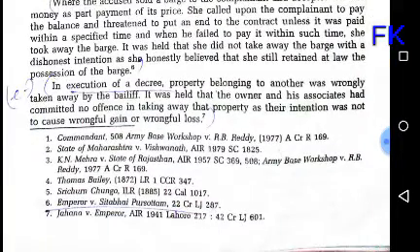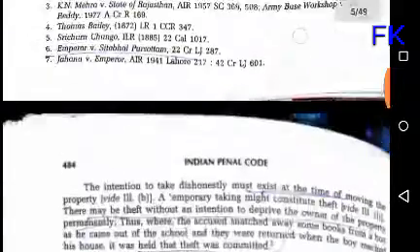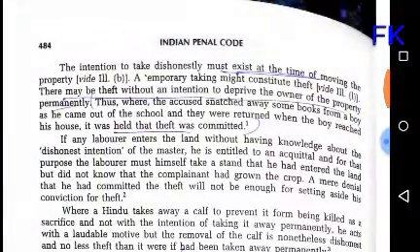In this case, Emperor versus Sitabhai Pushparashittam. What comes after this? There must exist, at the time of moving a property... A temporary taking might constitute theft. Temporary, if you take something for a time, it will be theft; it will be theft even if it is not permanent. There may be theft without any intention to deprive the owner of the property permanently. Thus where the accused snatched away.